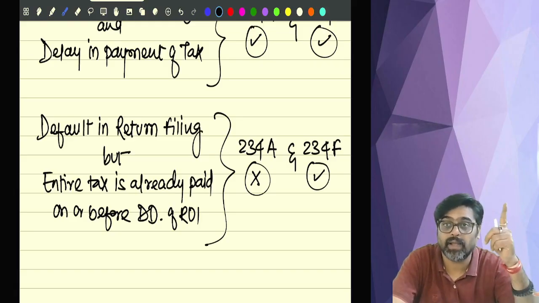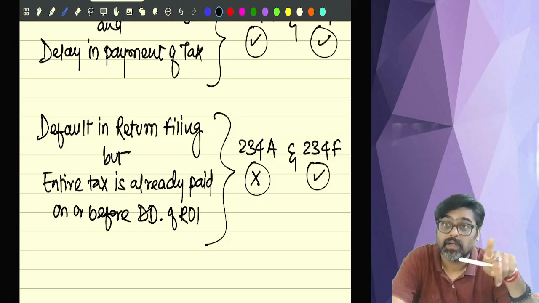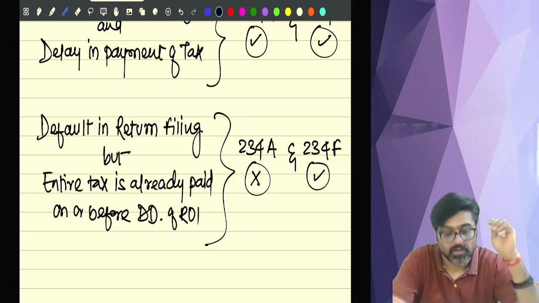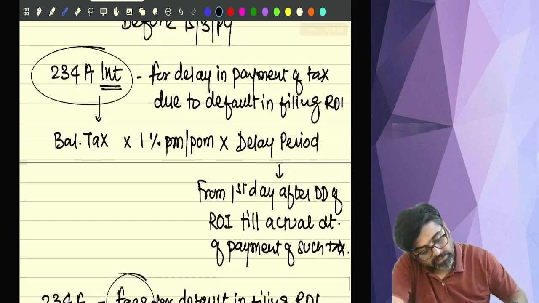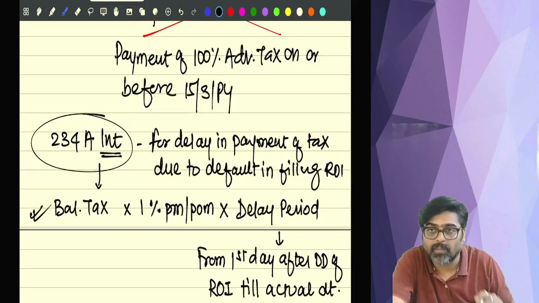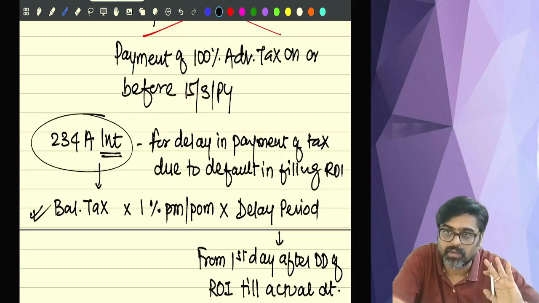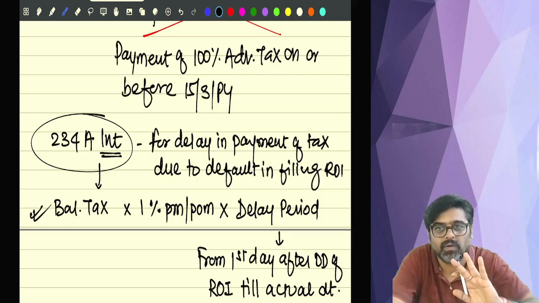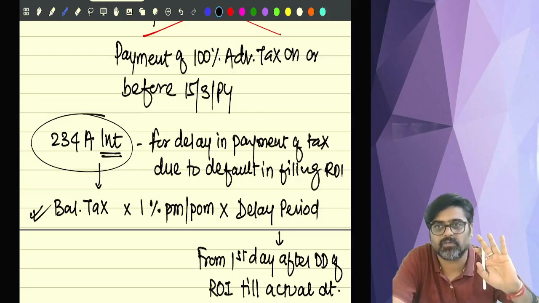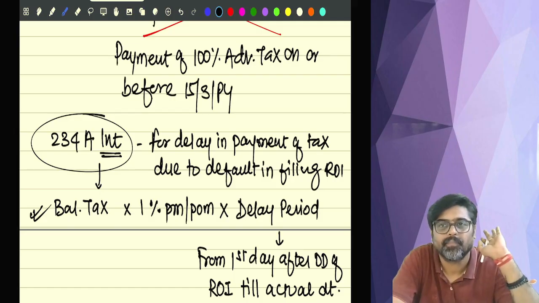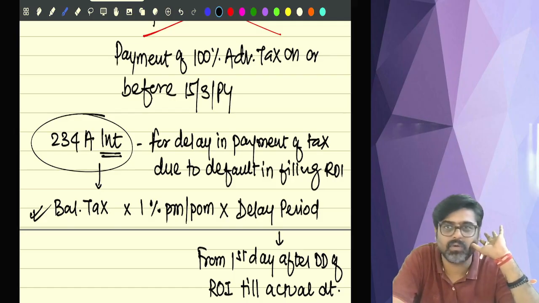So 234A interest is for delay in payment of tax, which is happening because of delay in filing the return. How that interest will be calculated, the calculation I have already told. Apply this formula, it will be calculated. Just for the sake of your understanding, I am teaching you all this. It is not asked in the exams, but still we have to learn it once. Understanding what I am trying to tell you?